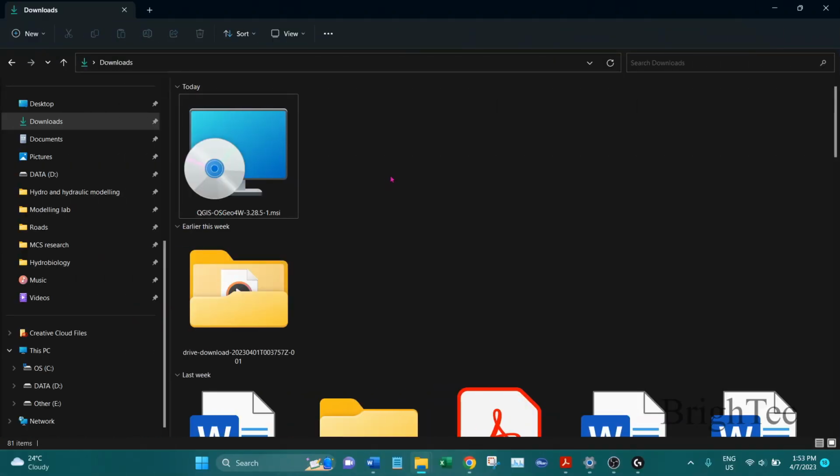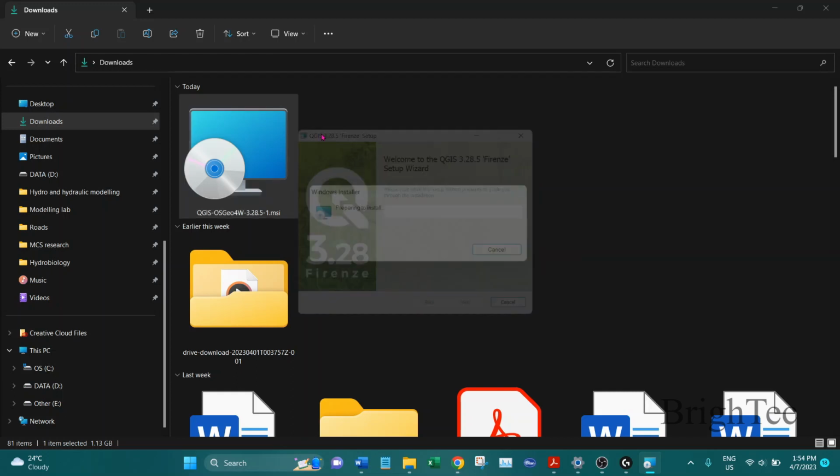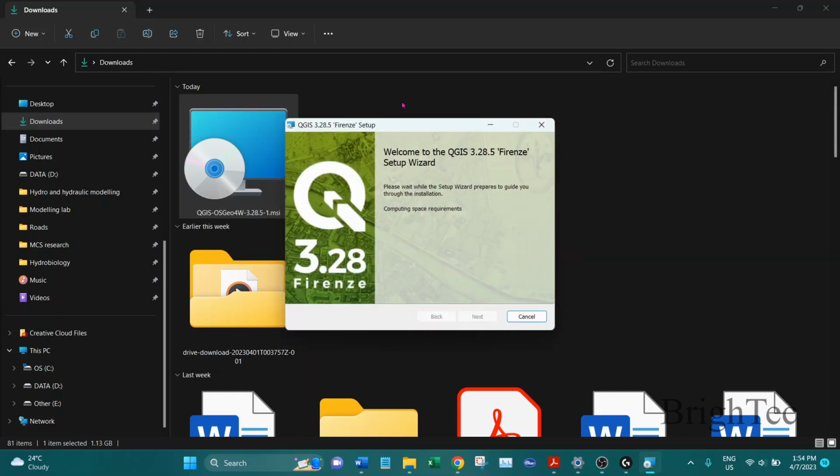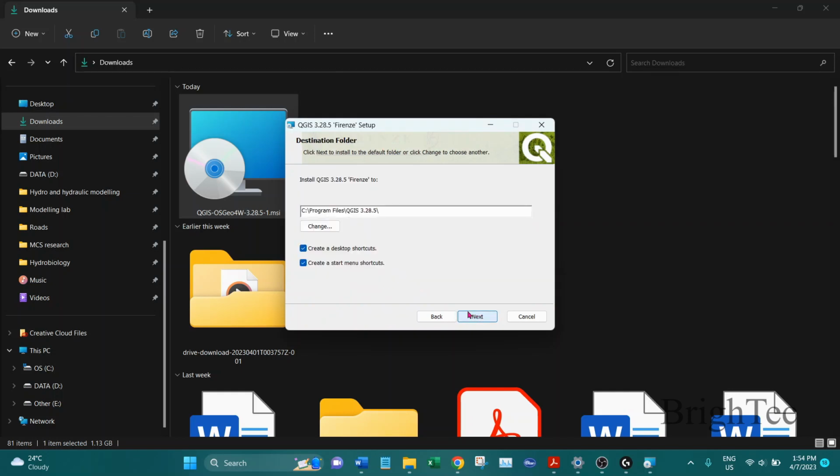Now go to the place where the downloaded file is located and open the file by double clicking on it, and it will open the installer wizard, and this will give you instructions to install the software. So click next and click the box to accept the terms. Click next, and this is the file location where your software will be installed.